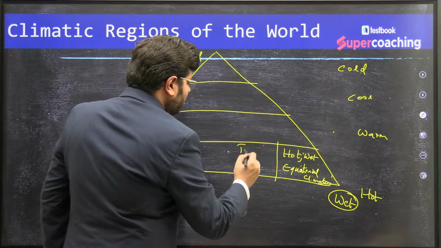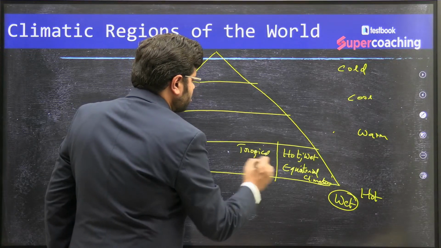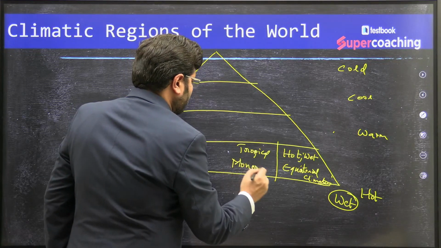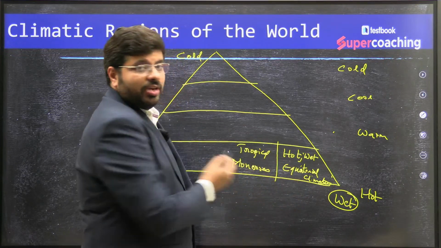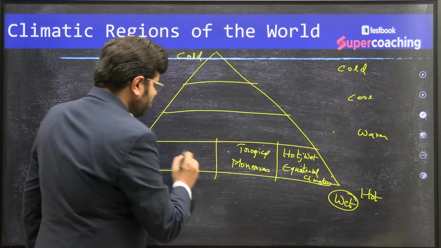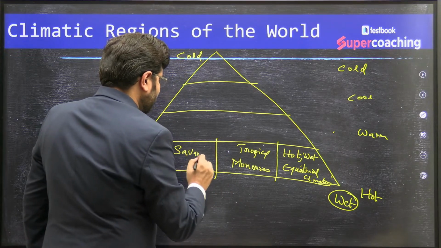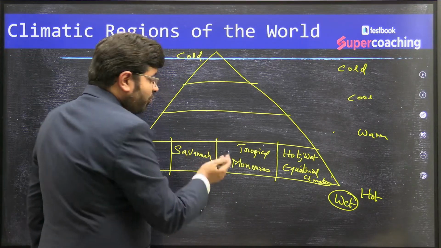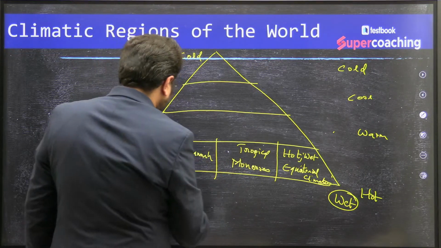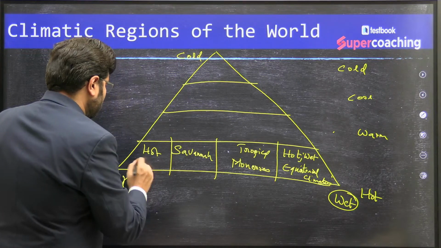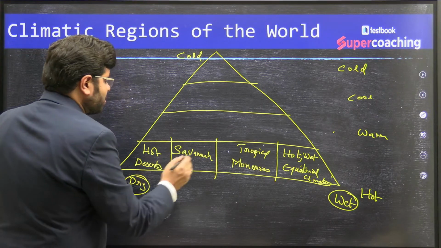Then you will find the tropical monsoons. Rainfall will be there, but rainfall will not be that high when compared with equatorial rainfall. Then you have the savanna grasslands. Rainfall will be there, it will not be that high as monsoons, right? Then you have the hot deserts. Rainfall will be there, it will be much lesser rainfall.